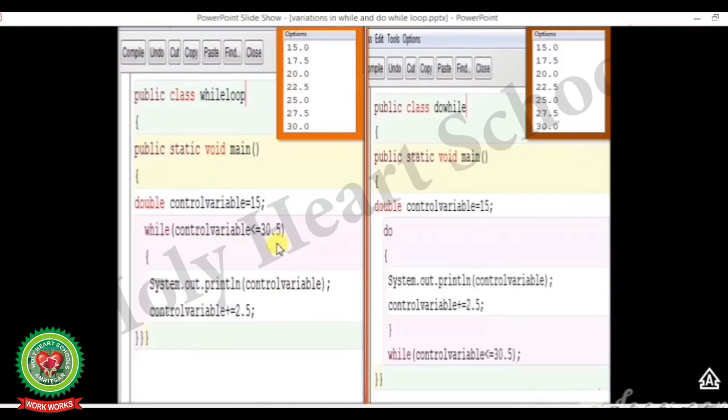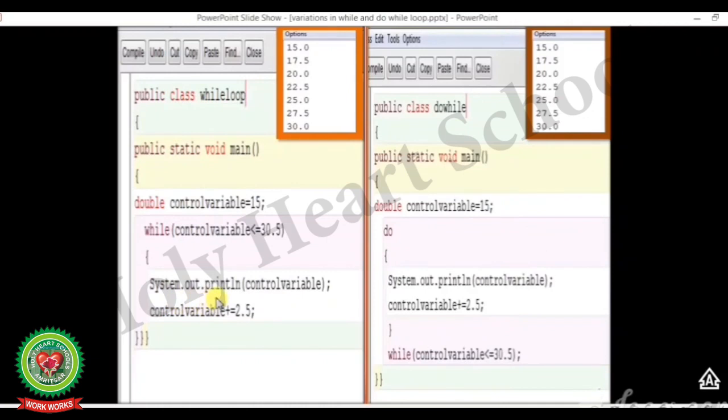The condition is true. Again we will enter the loop and print the control variable, that is 17.5. Again the value of control variable, 17.5, is incremented by 2.5. That will become 20.0. Again the condition is checked, 20.0 less than equal to 30.5. The condition is true.